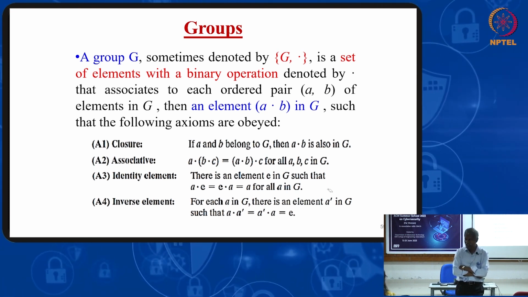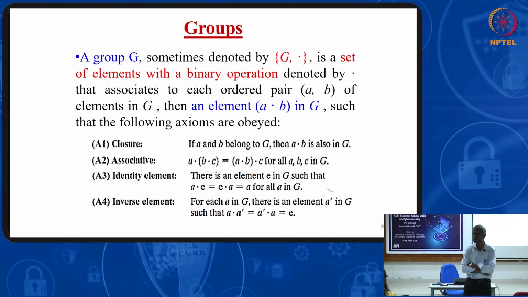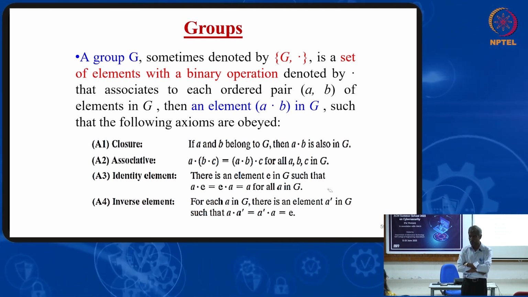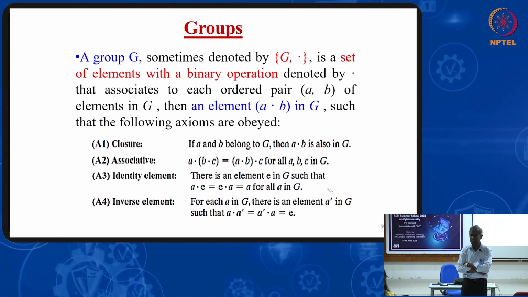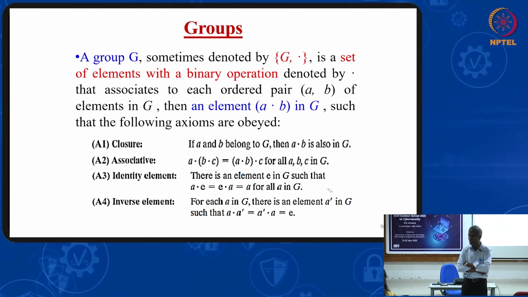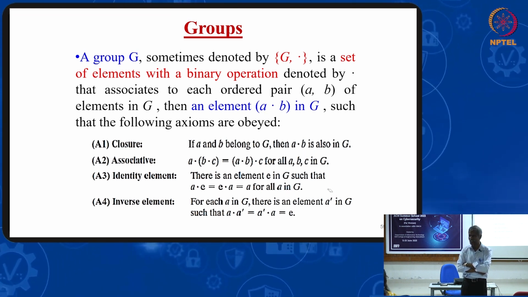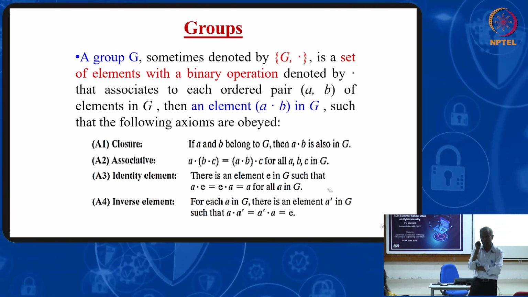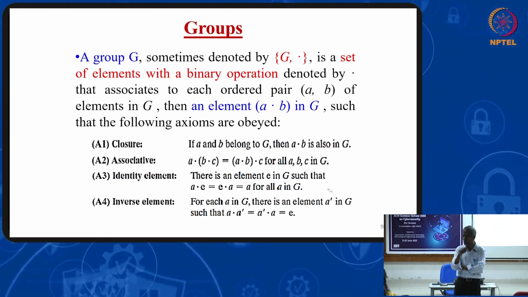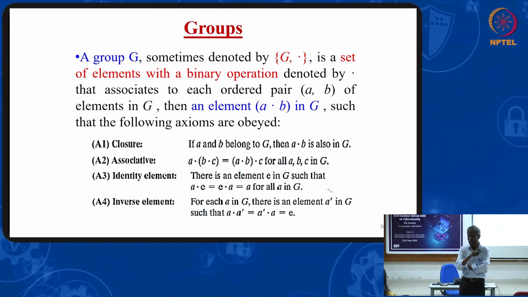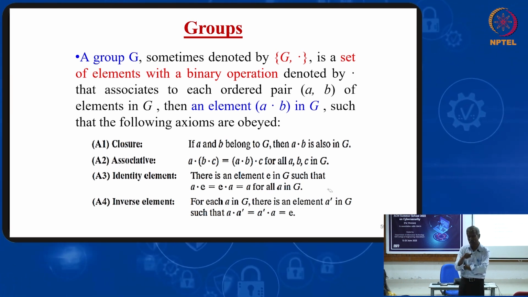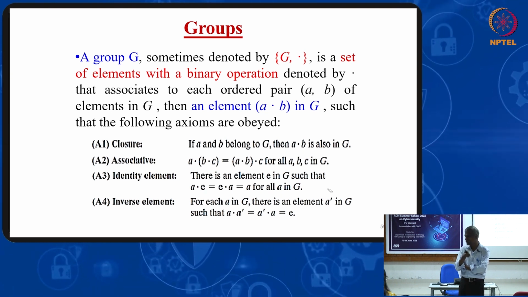With respect to multiplication, will the set of integers form a group? No. What is the multiplicative inverse of 5? 1 by 5. Is it available in the set of integers? No. So it is not a group. Similarly, real numbers can form a group with respect to addition with 0. With respect to multiplication, other than 0, if you take all the floating point numbers, it will form a group.